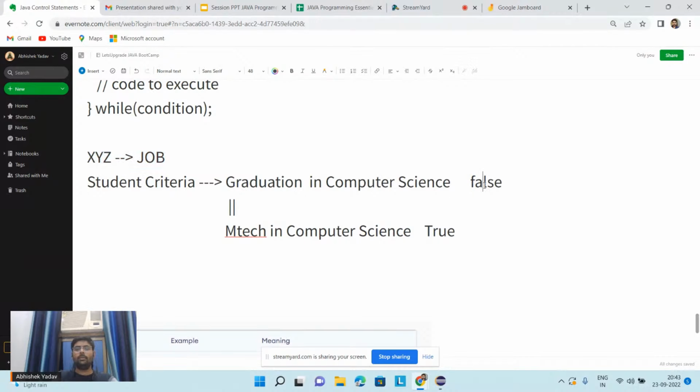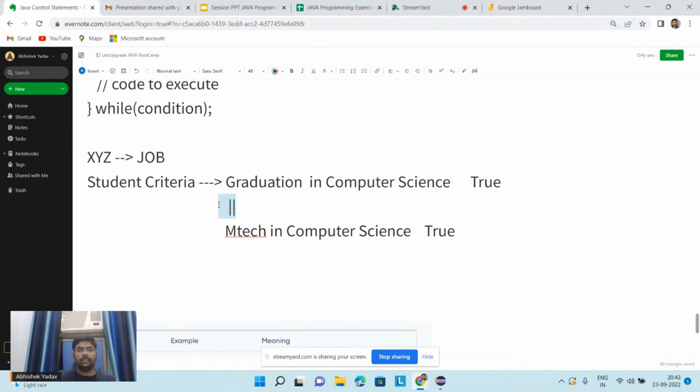And the third case will be what? The student has done graduation in computer science and he has done MTech in computer science, right? In this scenario also, he will get the job in XYZ company. So here, when we are using or, that means if either of the two conditions is true, then the whole condition will be true. So guys, the part is clear now?